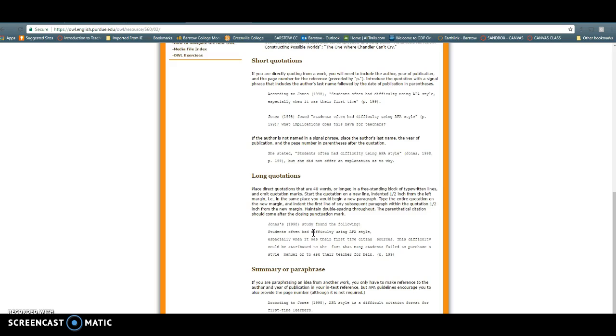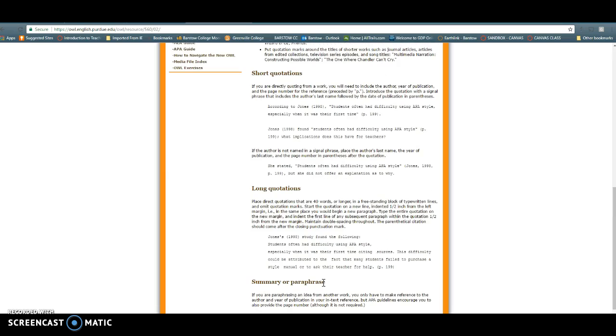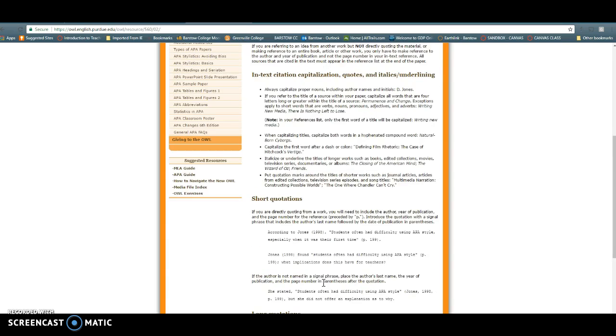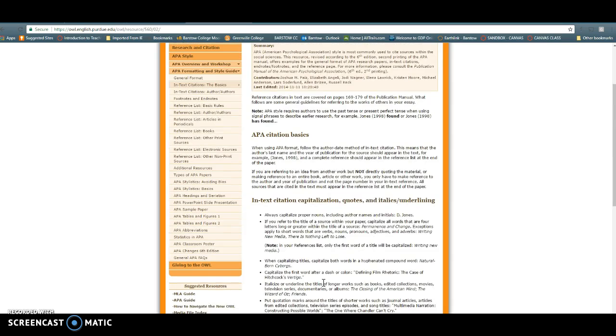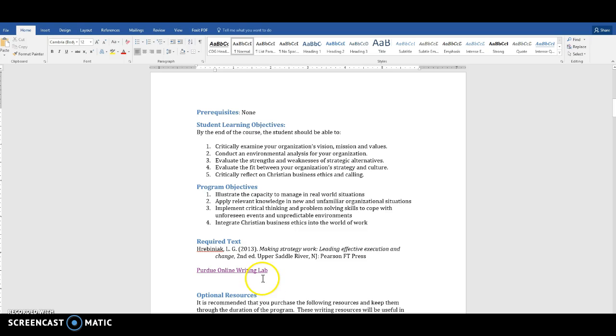Remember that when you are paraphrasing or summarizing something, you need to give credit to the source. So even if it's something that you read from the textbook, it's not your knowledge, it's not your words. Even though you're paraphrasing, you need to give credit to the author of the textbook. So you'll find all kinds of great information here on this website, okay? So make sure that you take advantage of it.